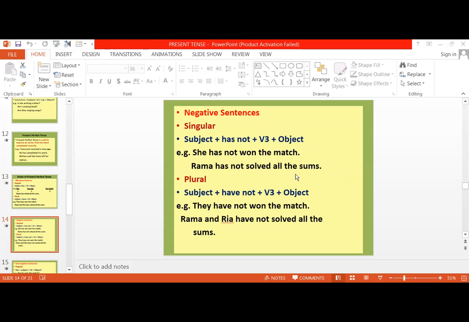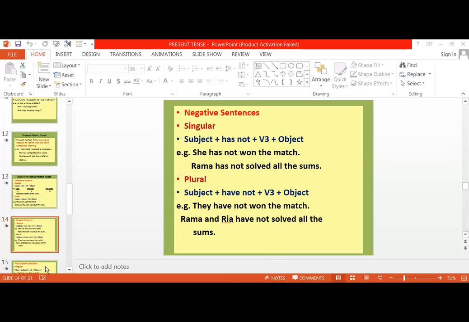Rama has not solved all the sums. And they have not won the match. Rama and Riya have not solved all the sums. Now, in these examples, if you notice, in the first two examples the subject is singular, so we have used has. But in the next two examples, they and Rama and Riya are the subjects, so we have used have.